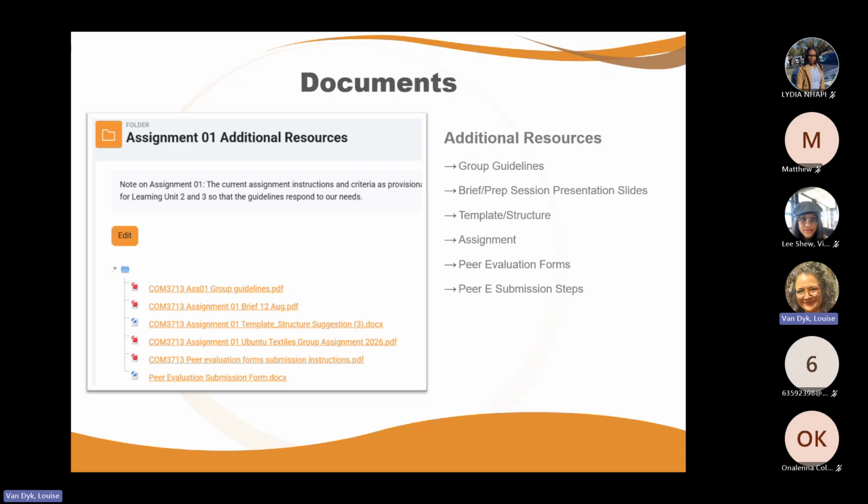Then there is the assignment itself, that one third from the bottom, assignment 1 Ubuntu textiles. That is the same as the assignment that's available on the assignment page and on a page per page basis, like in the task and guidelines part of the assignment. And then there is the peer evaluation forms and the submission instructions. Both of those are documents. We're going to talk through those today.